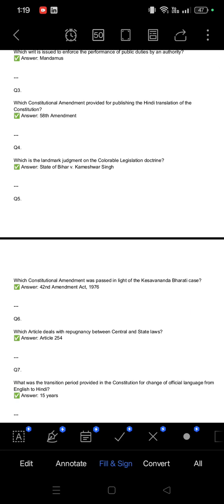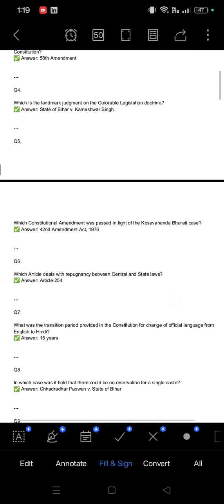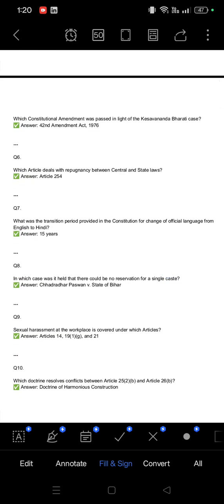Next question is, which constitutional amendment provided for publishing the Hindi translation of the Constitution? Answer is the 58th Amendment. Which is the landmark judgment on the colorable legislation doctrine? The landmark judgment on the colorable legislation doctrine is State of Bihar versus Kameshwar Singh. Which constitutional amendment was passed in the light of the Kesavananda Bharati case?